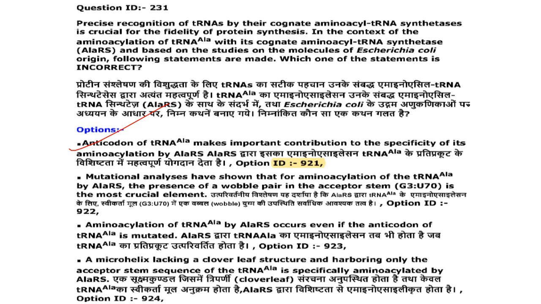Which one of the statements is incorrect? Anticodon of tRNA alanine makes important contribution to the specificity of its aminoacylation by alanine aminoacyl tRNA synthetase. That itself is an incorrect statement. So option 1 is the right answer.